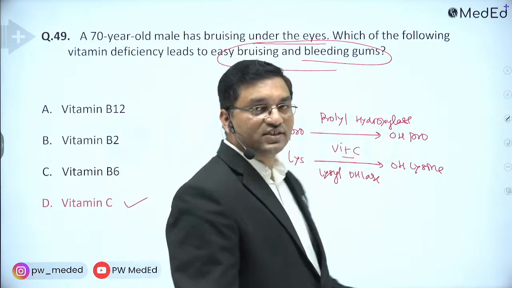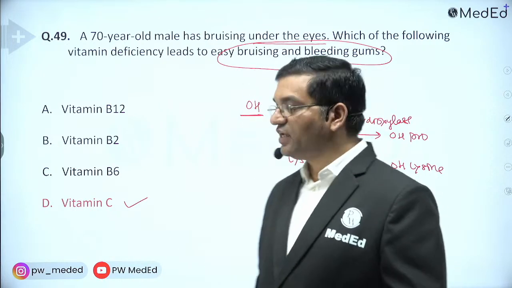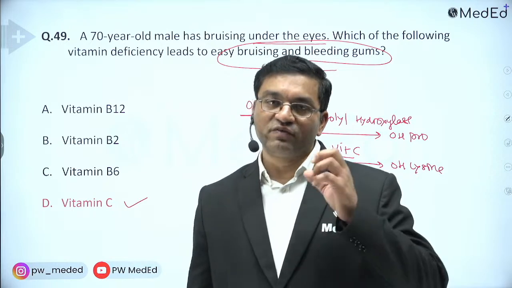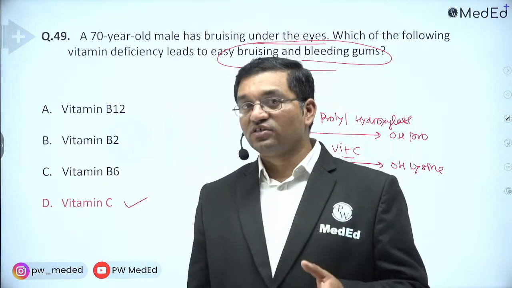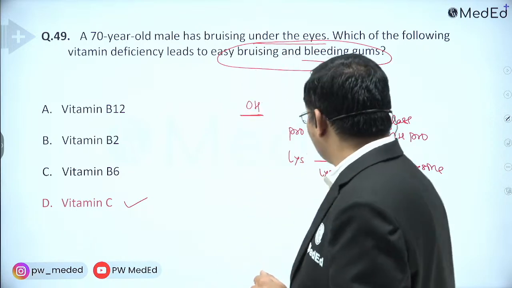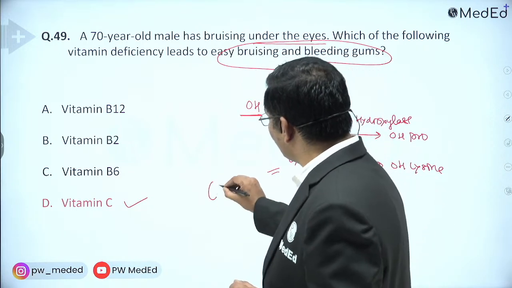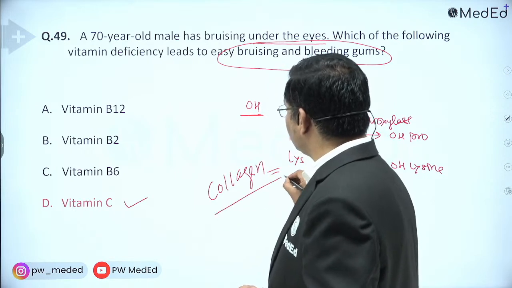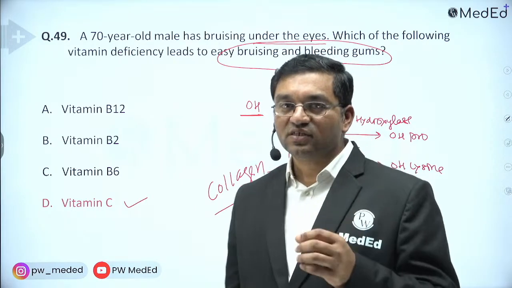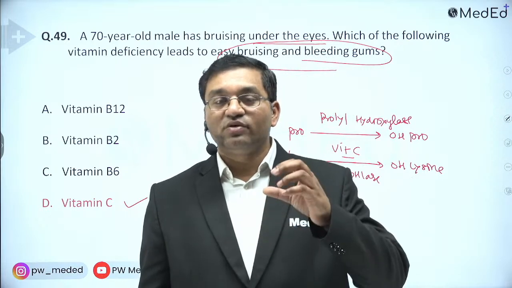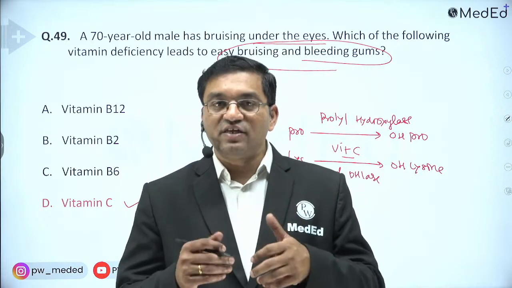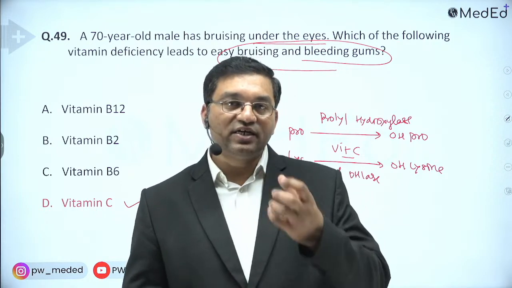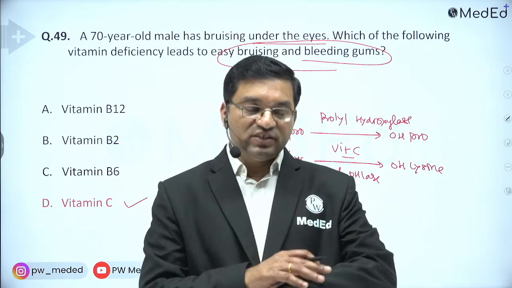Apart from this, it is an antioxidant, important for various reactions of aromatic amino acid metabolism. It is required for the hydroxylation reactions, which are mainly important for collagen synthesis. Due to defective collagen synthesis, there are brittle or fragile capillaries, so they are easily damaged, and that causes bruising and bleeding tendencies, bleeding gums, and petechial hemorrhages on the skin.